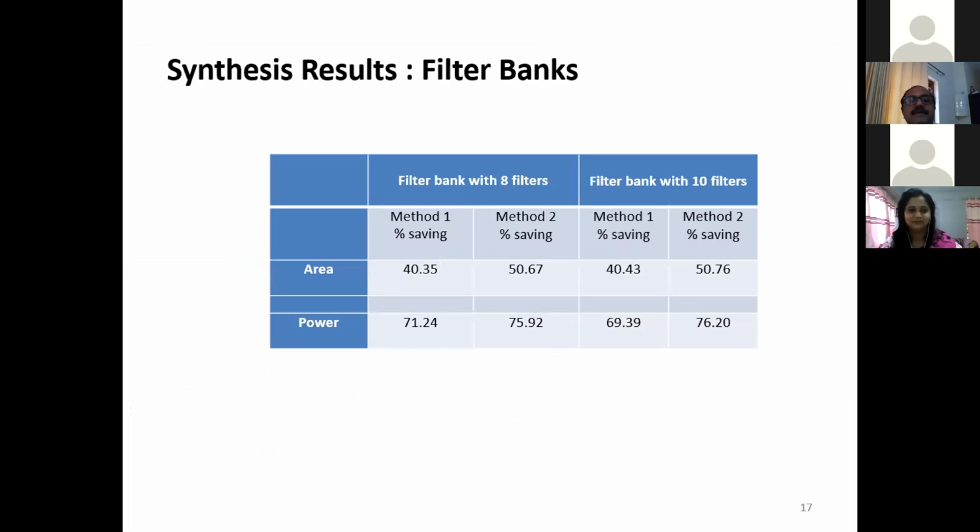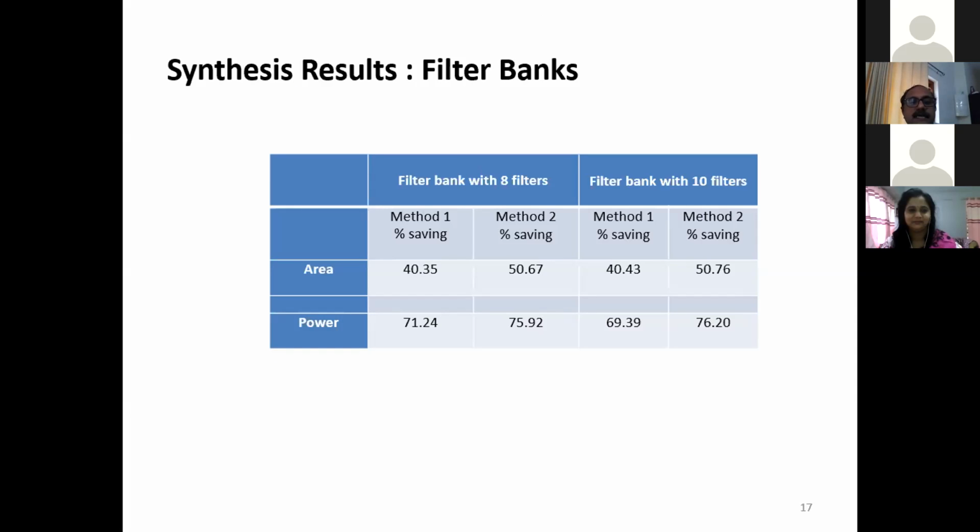See the percentage saving in area for the filter bank with 8 filters. For method 1, the percentage saving in area compared to the floating point method is 40.35, and it is 50.67 in the case of method 2. And using 10 filters, the area saving is 40.43, and in method 2, the saving in area is 50.76.